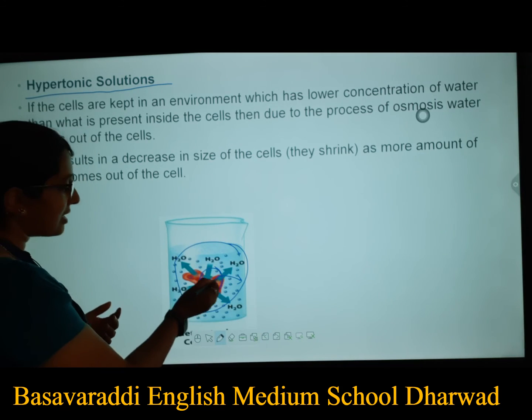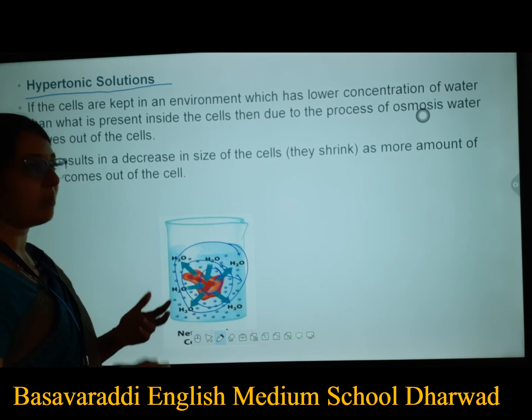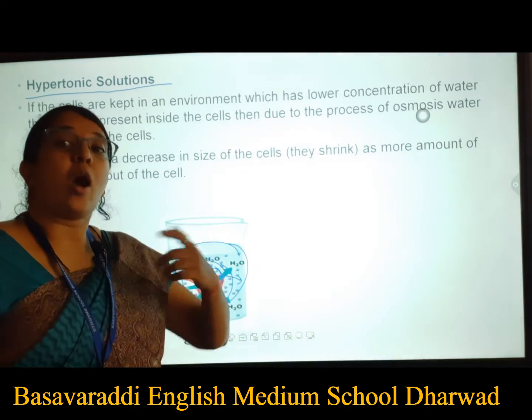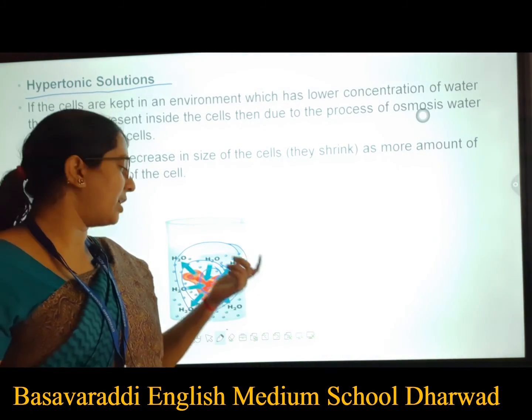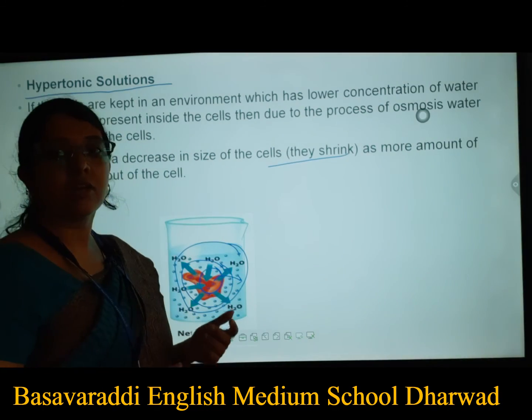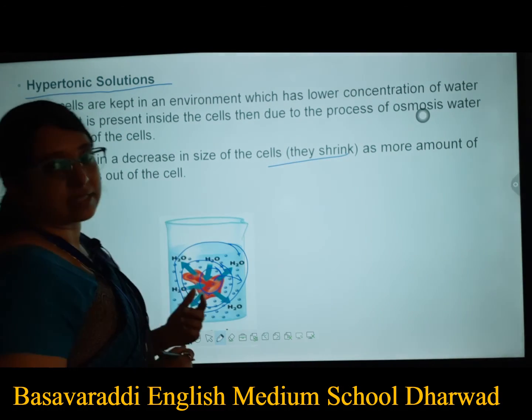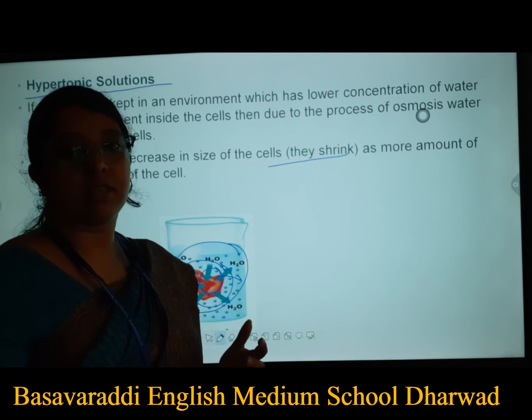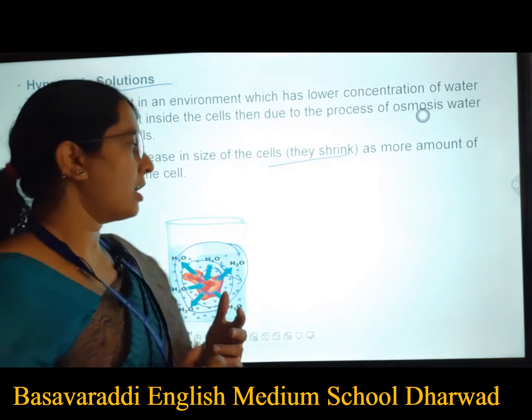As a result, the cell will shrink. That means when you keep your cell in a solution where the outside solute concentration is more compared to the inside, there will be shrinkage of the cells. Such a solution is called a hypertonic solution.